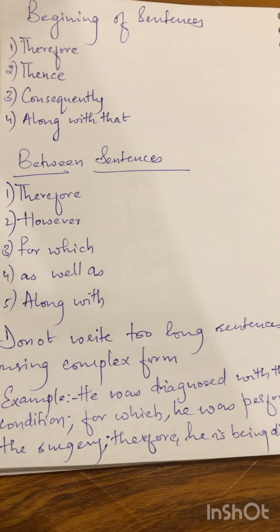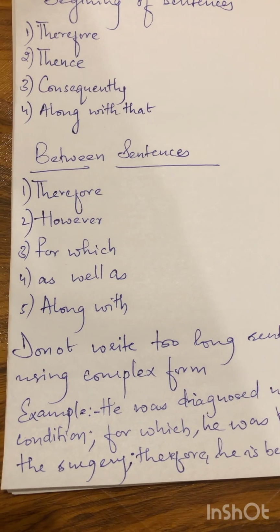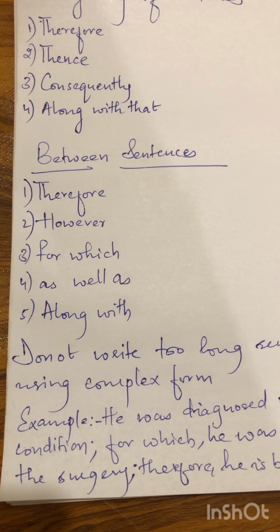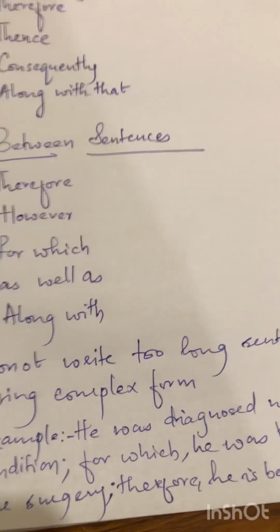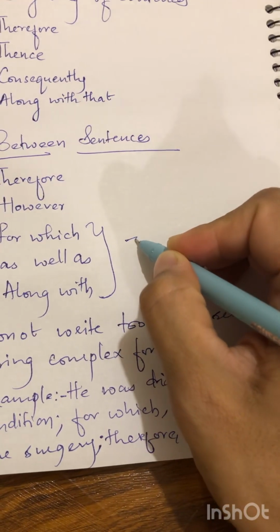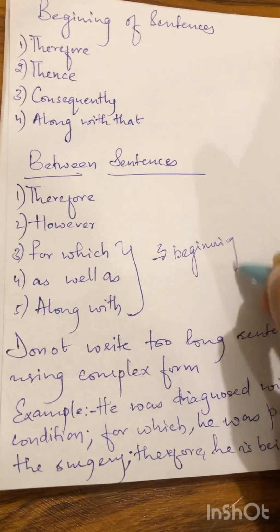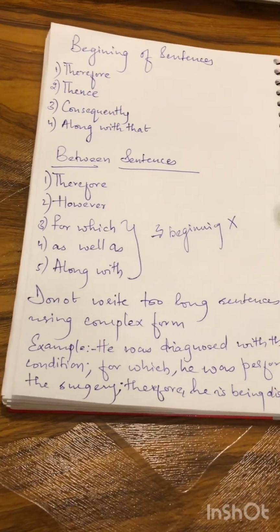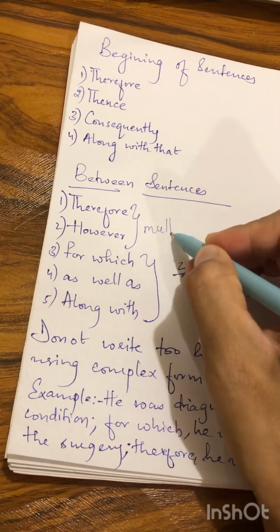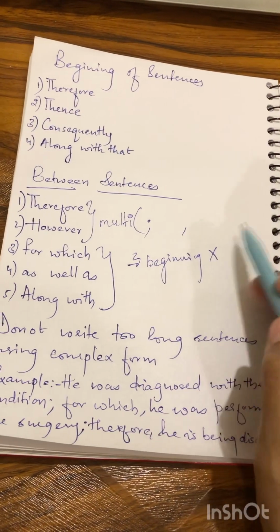These are the things you can use at the beginning of the sentence: therefore, thence, consequently, along with that. In the middle of the sentence, you can use therefore, however, for which, as well as along with that. "For which" and "as well as along with that" you can use only in the middle of the sentence. You cannot use them at the beginning. No, you cannot use that. Whereas these two are flexible, we can use them in multiple places, but we should know the rule for semicolon and comma.